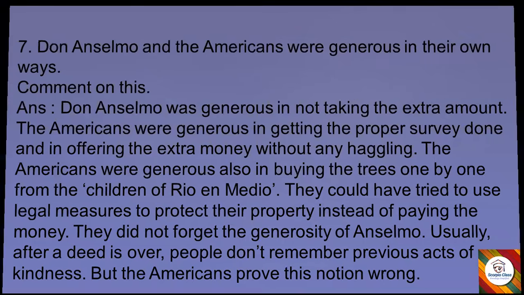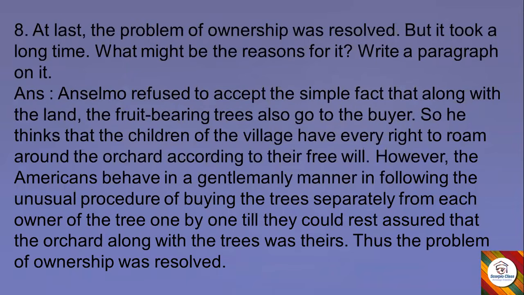Okay? Now, next question. At last, the problem of ownership was resolved, but it took a long time. What might be the reasons for it? Write a paragraph on it. So answer is Anselmo refused to accept the simple fact that along with the land, the fruit-bearing trees also go to the buyer.